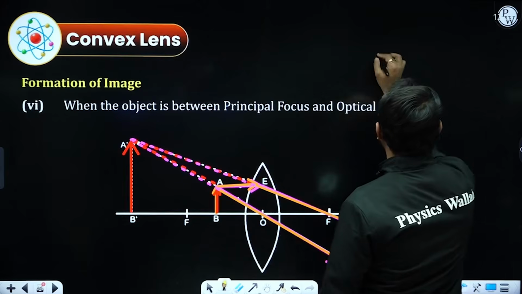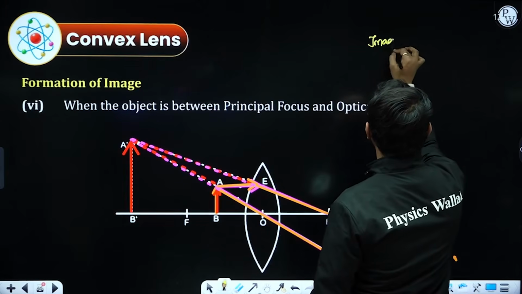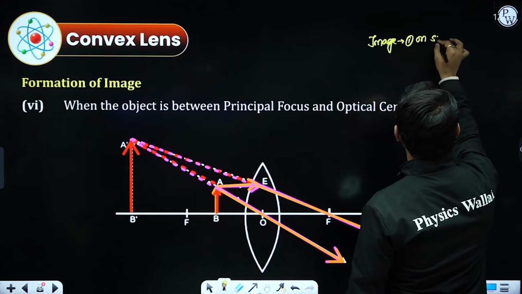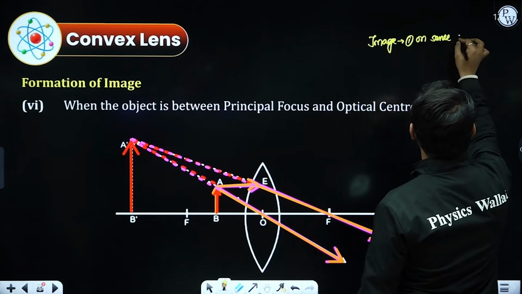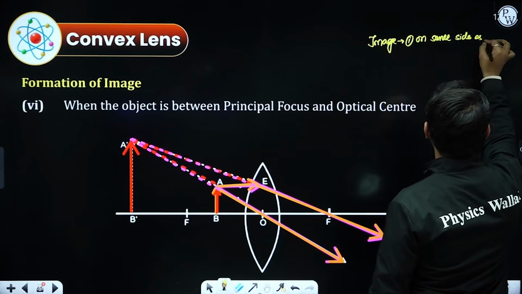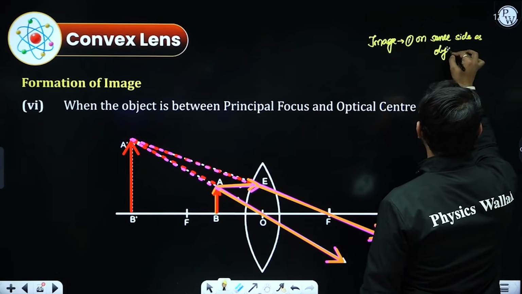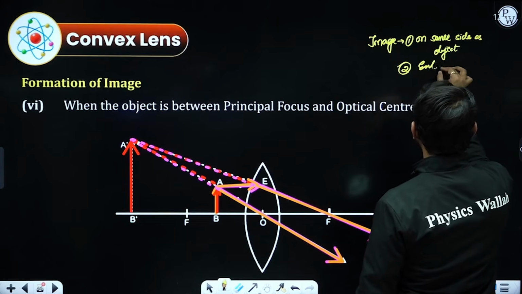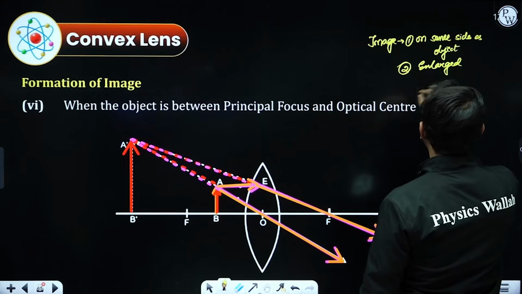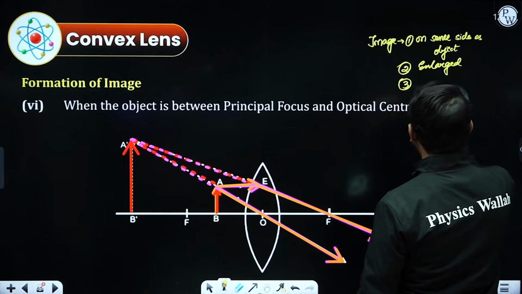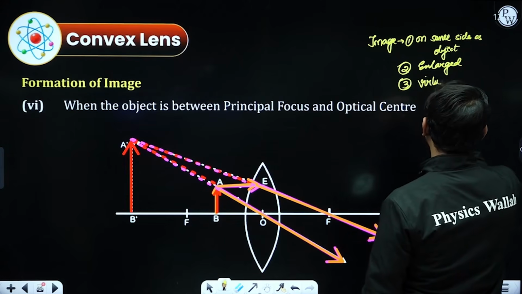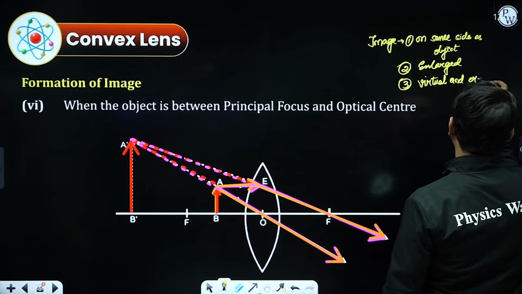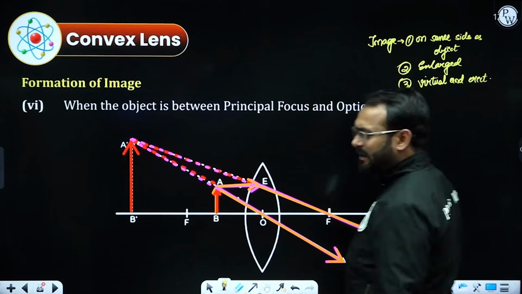So I'm going to write: image formed on the same side as the object. Point number 2, size will be enlarged. Point number 3, the nature will be virtual and erect. Virtual and erect. This is what exactly happened.